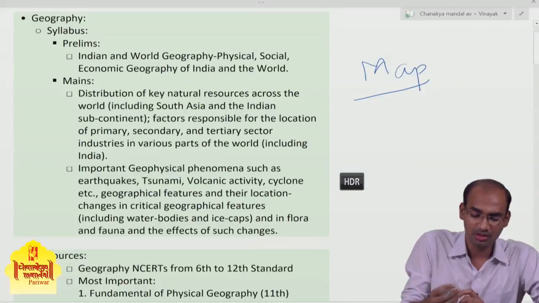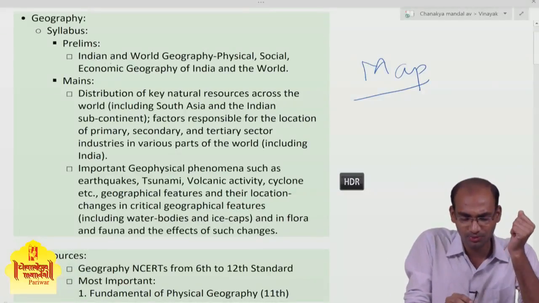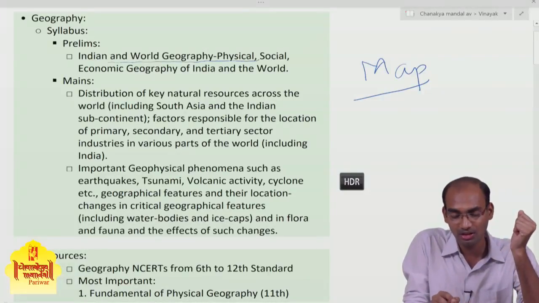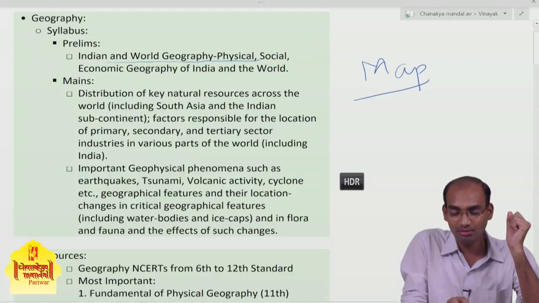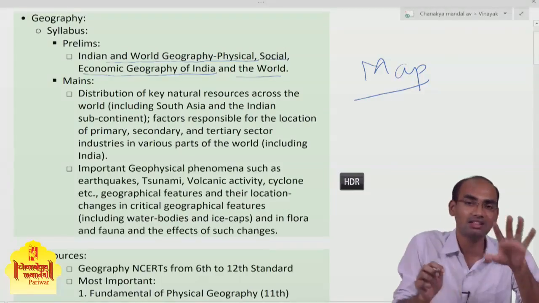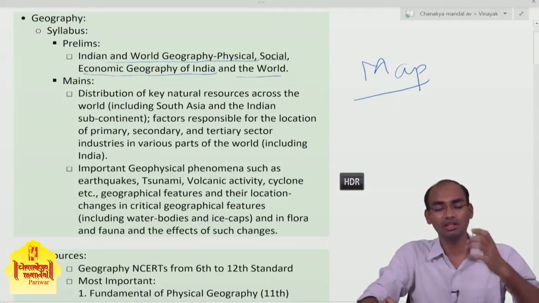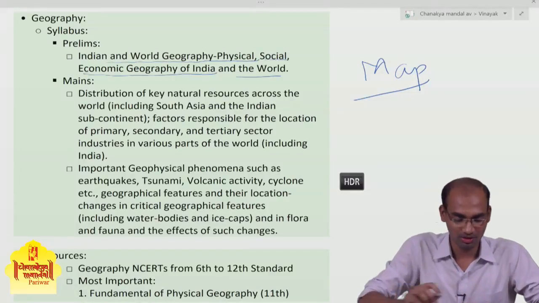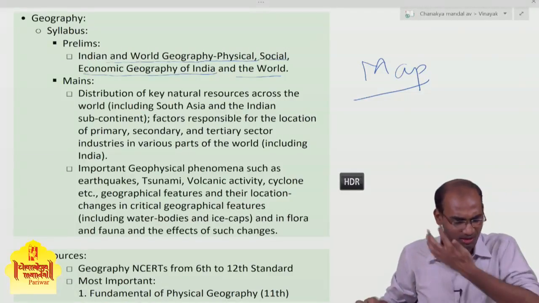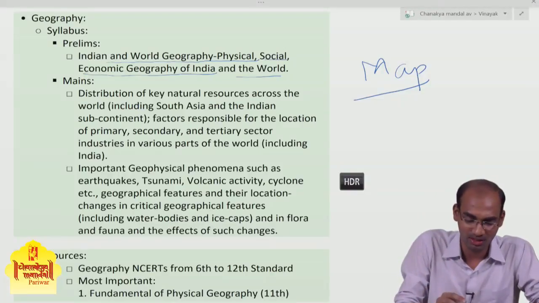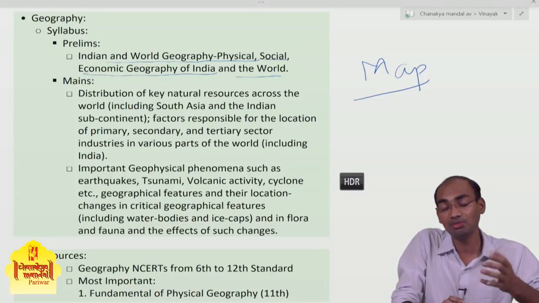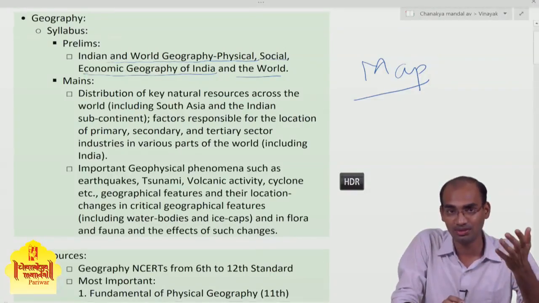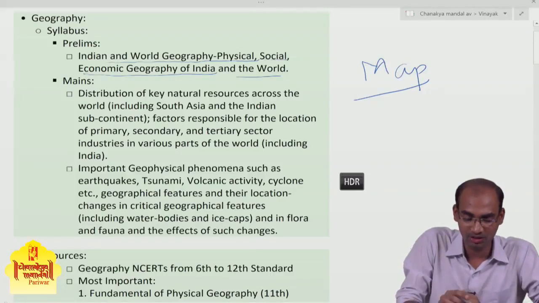First prelims, a very brief syllabus, a very brief note that they have given: Indian and world geography, physical, social, economic geography of India and the world. Very vague, so it means they can ask anything. In mains they are a little more specific, as compared to the prelims syllabus.